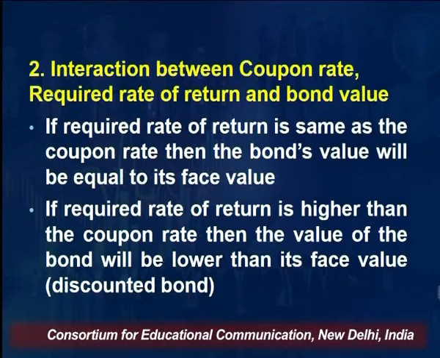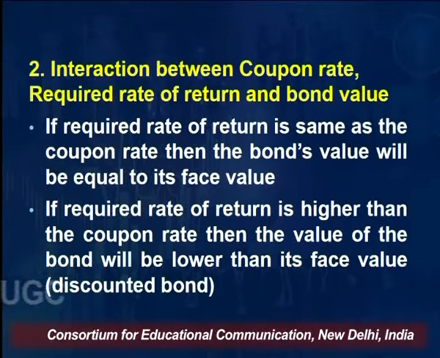If a 100 rupee bond is there, the bond price will be equivalent to the price at which the bond is being issued, that is, equivalent to face value. Supposing the required rate of return increases from 8% to 9%, then on the same bond the investor will not be ready to invest at a price equivalent to the face value. In that case, the investor would like to invest in the bond at a lower than the face value, we call it a discounted bond.